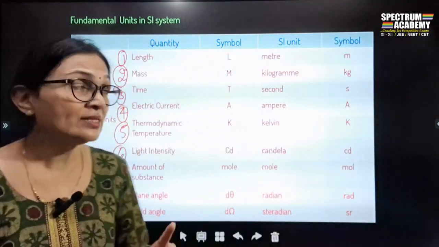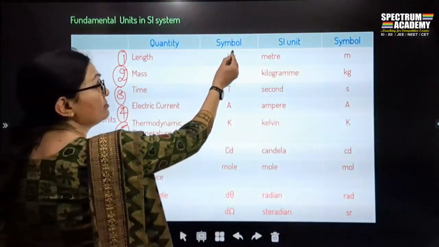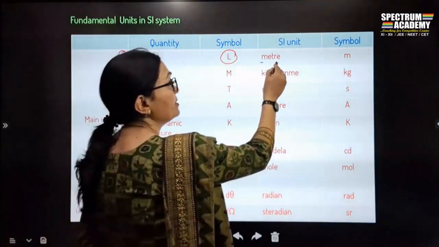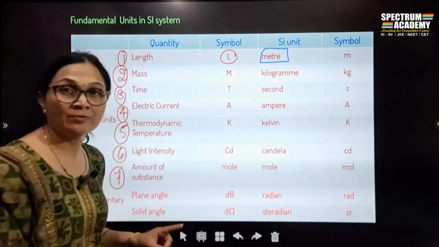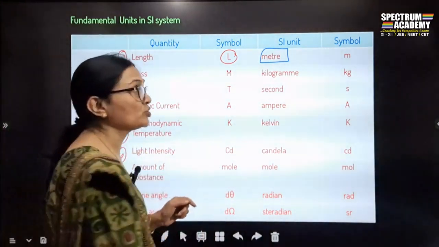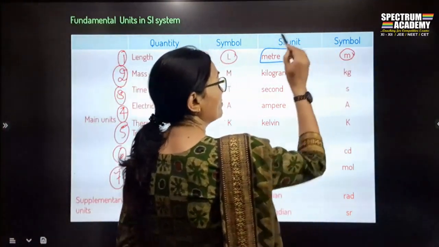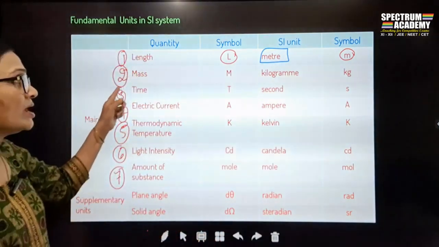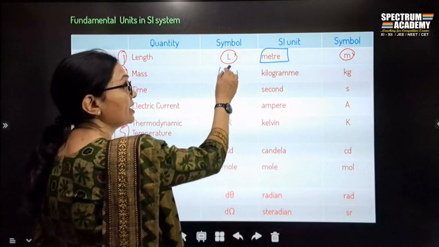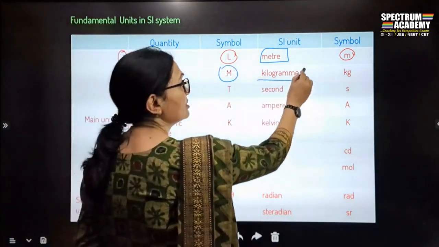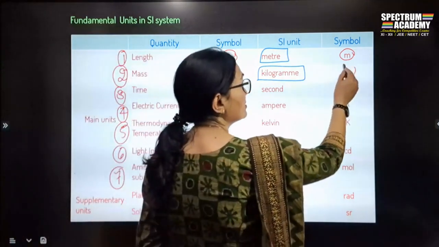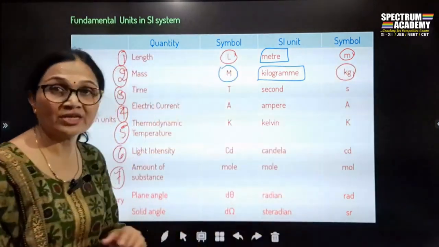Now length, its symbol is L, and it is measured in meter. It is measured in what? Meter. और उसका symbol, it is small m. Similarly, mass is denoted by m and it is measured in kilogram. Its unit का symbol kg है.